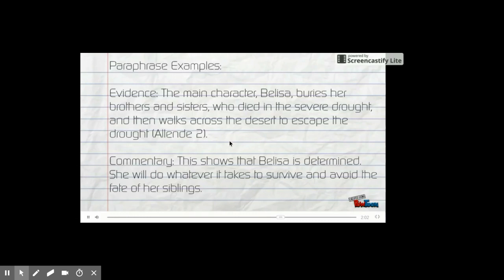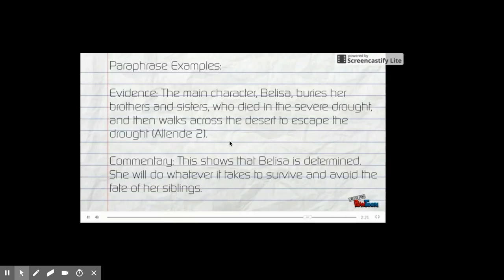So here you are explicitly explaining to your reader how this quote supports the theme of chaos and breakdown of community. Another example is a paraphrase. The main character, Belicia, buries her brothers and sisters who died in the severe drought and then walks across the desert to escape the drought. The commentary: this shows that Belicia is determined. She will do whatever it takes to survive and avoid the fate of her siblings.